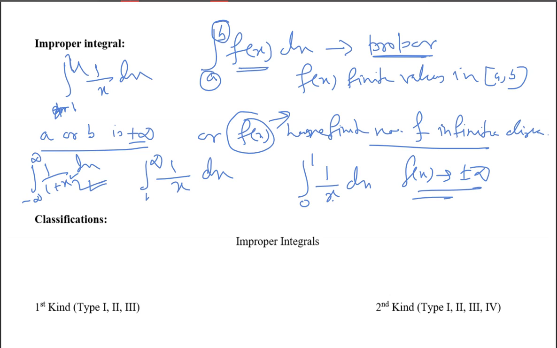If it has some finite value, then it is convergent. If it does not have a finite value, then it is divergent. So improper integration is not always convergent. Sometimes it may converge, sometimes it may diverge. For proper integration, you will always have some finite value. But for improper integration, it may or may not have a finite value. We will study those values or convergences later. First, we classify the improper integration. We will have some classification.